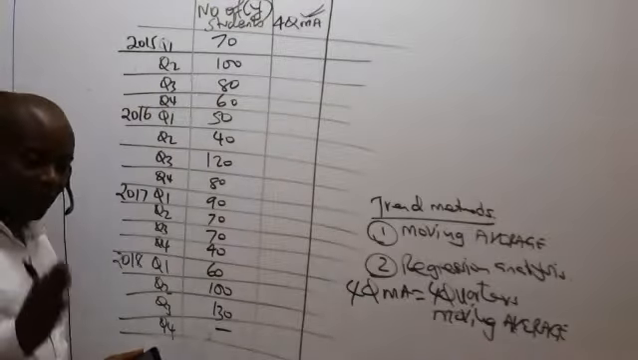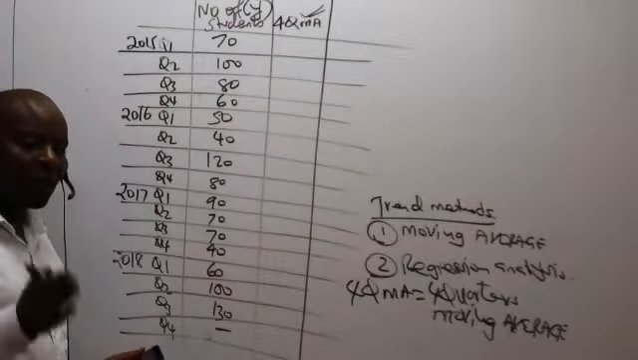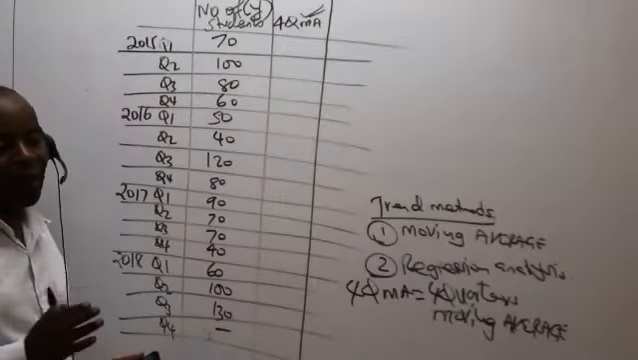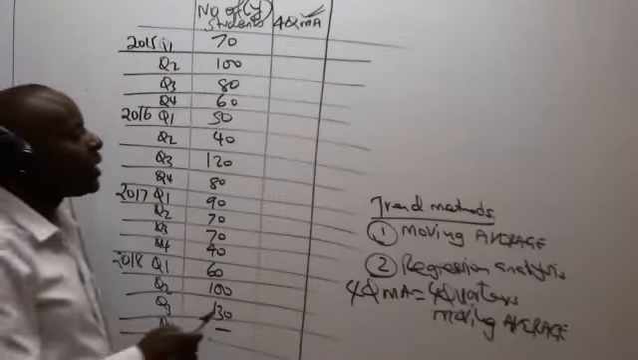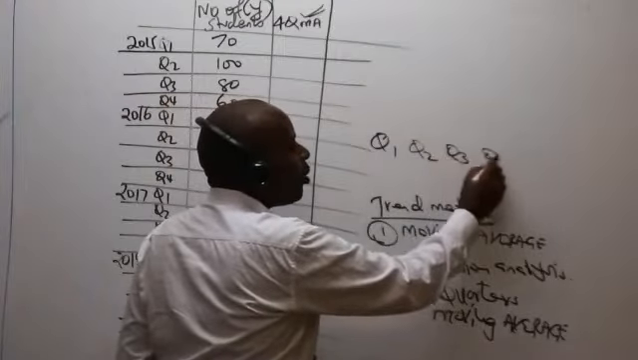Now listen. When you get this 77.5 as your 4-quarter moving average, the question will be, where should we write this 77.5? We should write 77.5 right at the middle of my year.